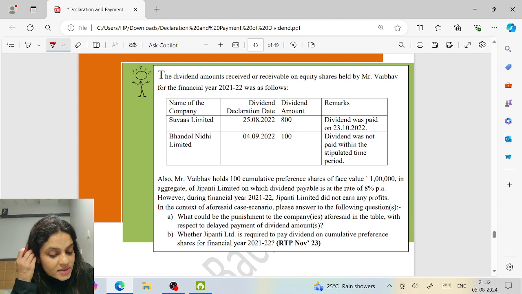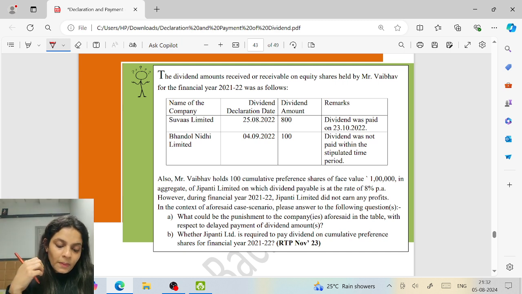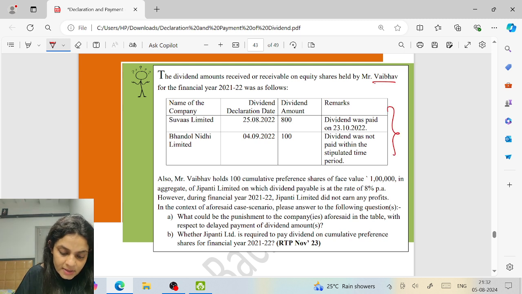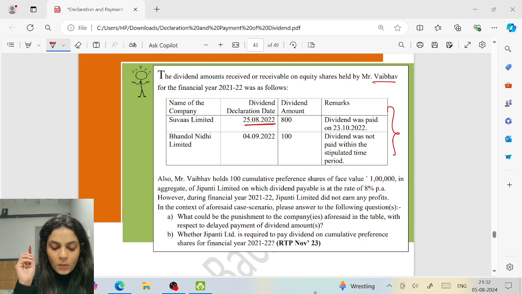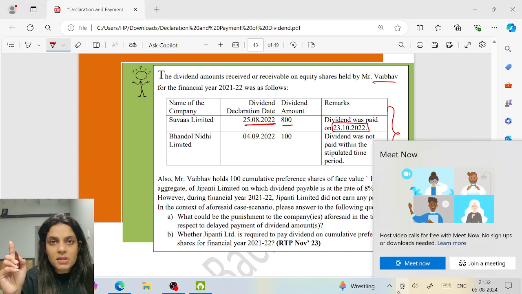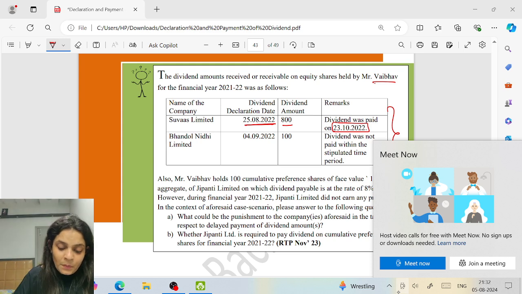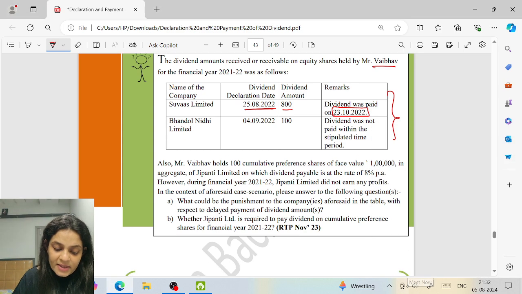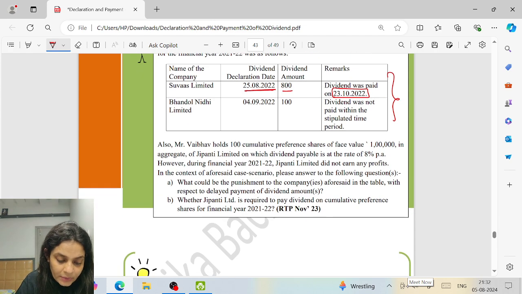The dividend amount received or receivable on equity shares held by Mr. Weber for the financial year. So Mr. Weber held these shares. Dividend was declared on 25/8/2022. Dividend amount was 800. Dividend was paid on 23/10/22. 25/8, so it should be paid by 24/9, whatever. It was paid after that. So can we say delay? Yes. Again, dividend was not paid within the stipulated time period.